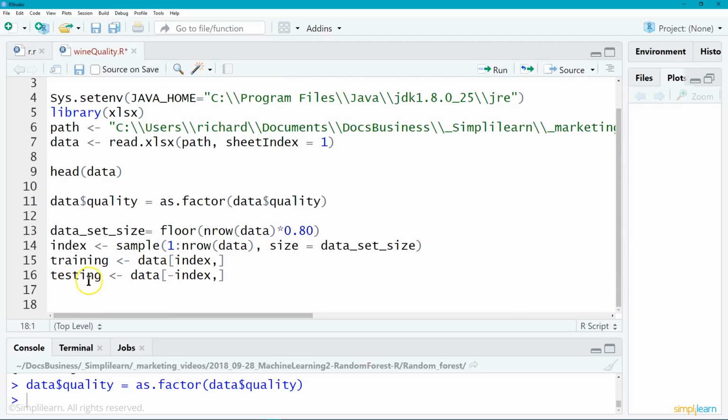You'll see we have our training data and our testing data. What we've done here is set a data set size, and we're just going to do it by the row. We want 0.8, or 80% of the data, to be our training set to train our forest. And if you train a forest or any machine learning model, of course you want to test it, so we're going to save 20% of the data for testing. When you look at this, we have the index, which we set at 80%, comma, and then a negative index. So that's the remaining setup.